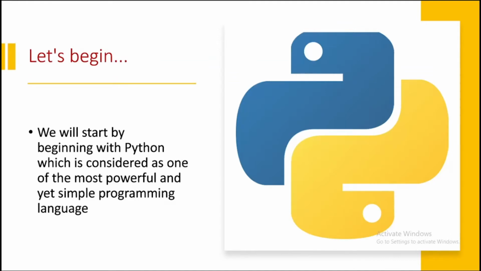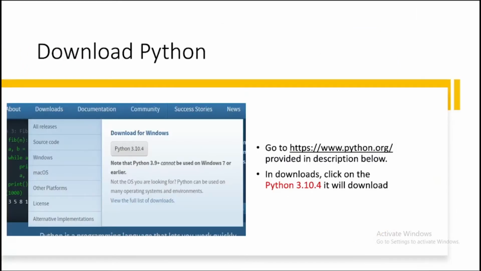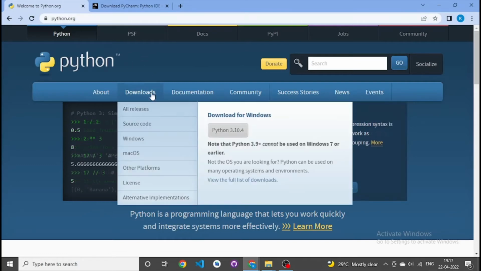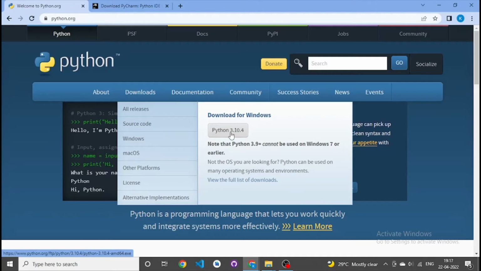Now, let's begin. We will start with Python, which is considered one of the most powerful and yet simple programming languages. To download Python, just click on the link given in the description below. So when you come to this website, you go to downloads. In downloads, you click on download for Windows or any other operating system that you have, and this Python 3.10, which is the latest version.